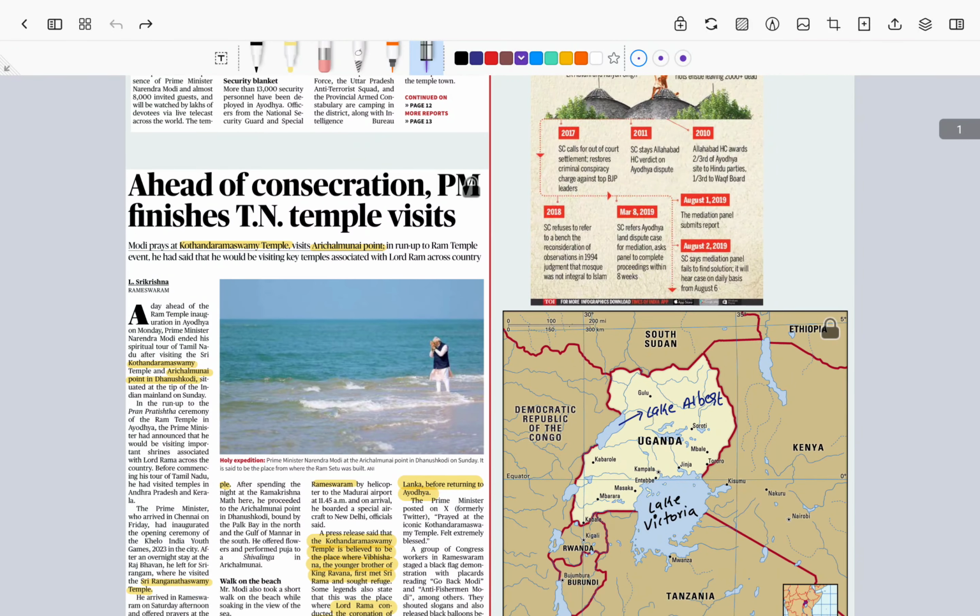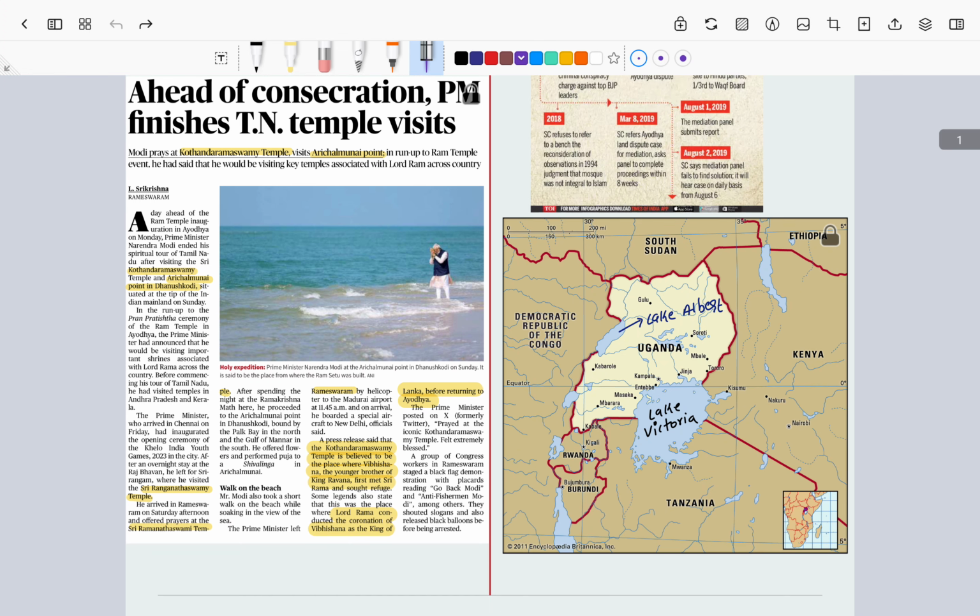Now, the second article is that the prana pratishtha, or consecration, was done by the PM. Before doing that spiritual act, he had to observe certain fasting, and he used to visit certain temples to get blessings, etc. So he visited certain temples all across India, but especially in this news, he visited certain temples